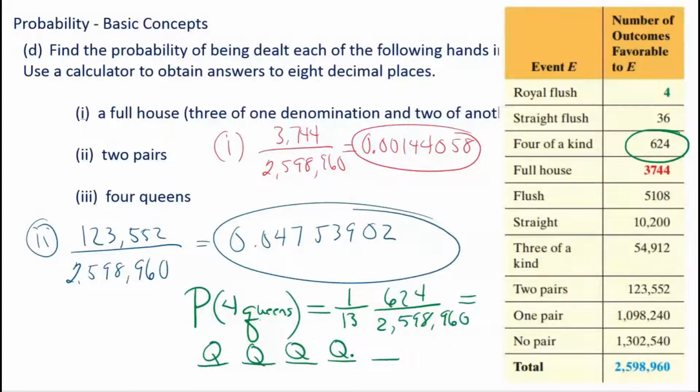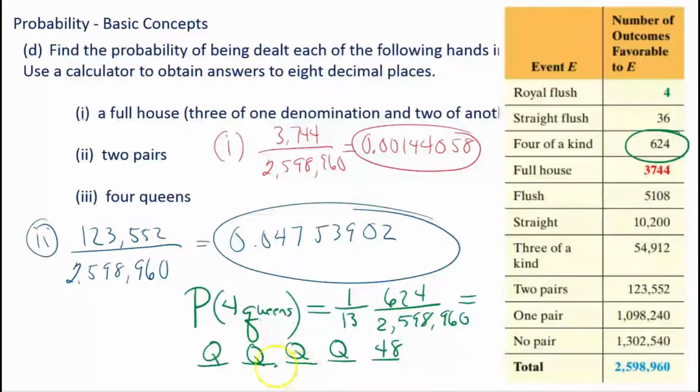But you know what? This 5th card could be anything in the deck except what? Well, a queen, right? We used them all up. So there's 52 cards in the deck, right? We used up 4 queens, so that means there are 48 possibilities of hands, right? Because there's one way to pick the 4 queens, but there are 48 different cards that could go with those 4 queens.